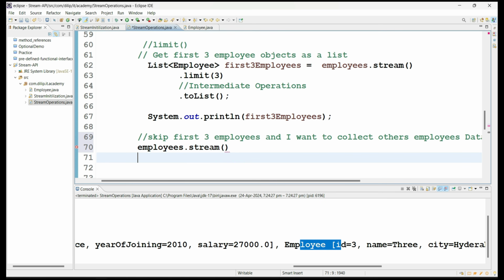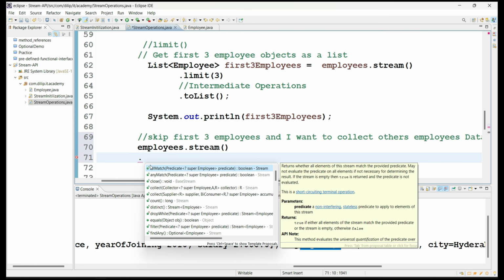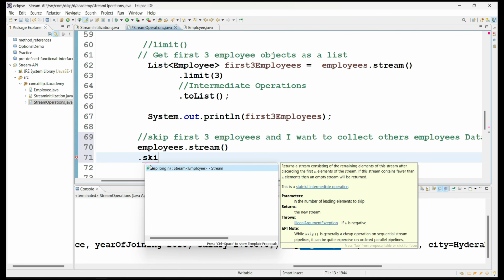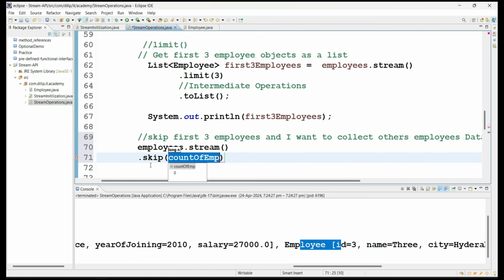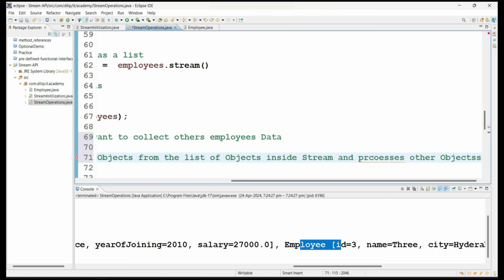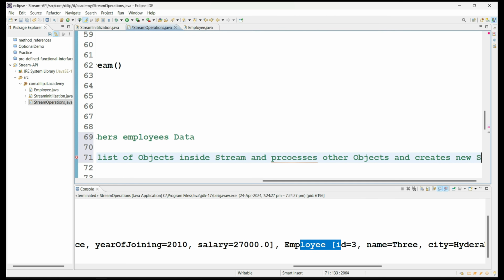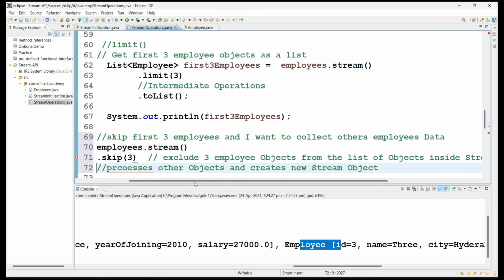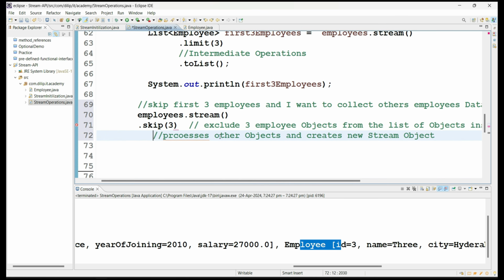Okay, this is common. Then in the earlier case you used the limit method. Now here the Stream API provides a method called skip. It takes the number you pass as the argument, so I gave 3 here. It is going to exclude 3 employee objects from the list of objects inside the stream, process the other objects, and create a new stream object. That means the first 3 will be skipped, and with the remaining employee objects one more stream object will be created with the skip method.